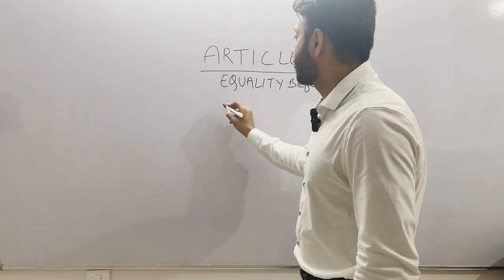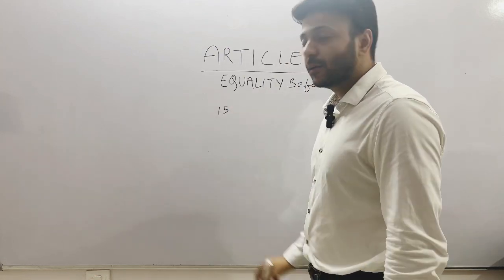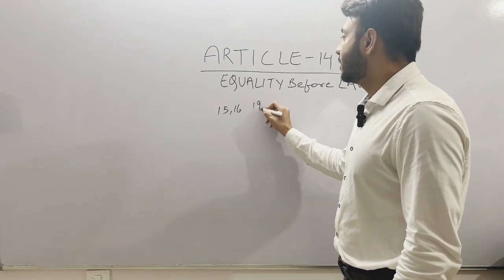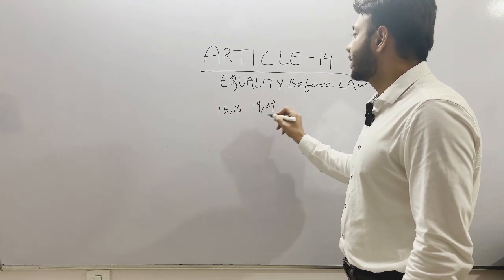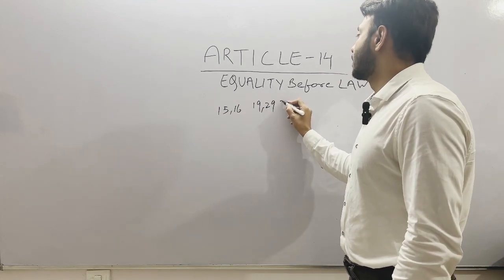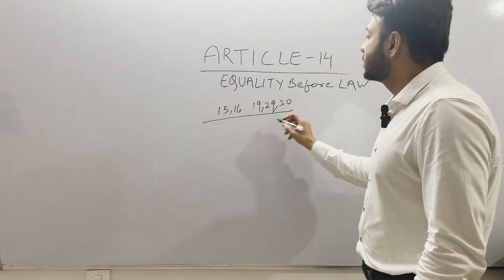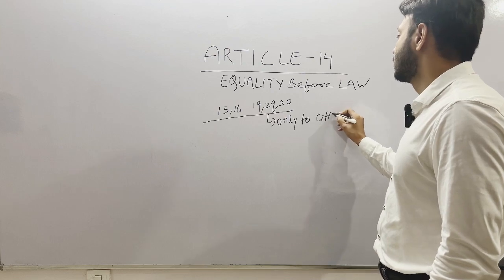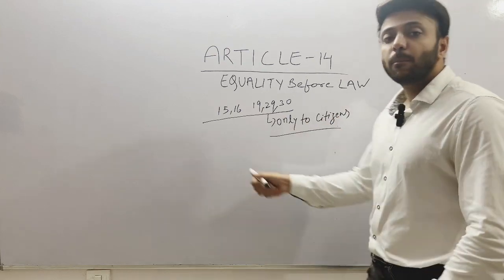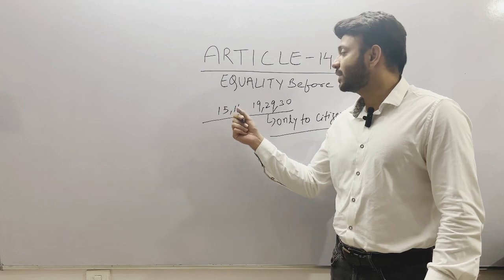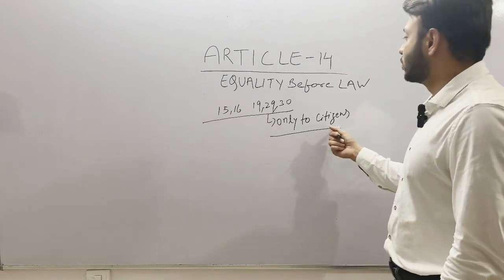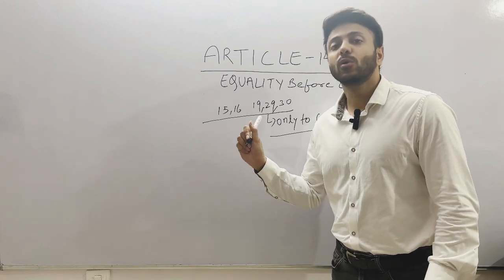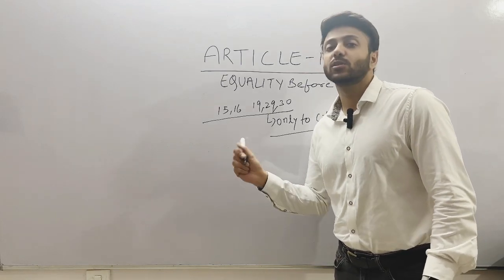Just remember 15, the next article 16, then proceed to 19, add 10, which is 29, and next article, Article 30. These articles apply only to citizens. 15, 16, 19, 29, 30 only apply to citizens. All the rest of the articles given under Part 3 apply to both citizens and non-citizens.